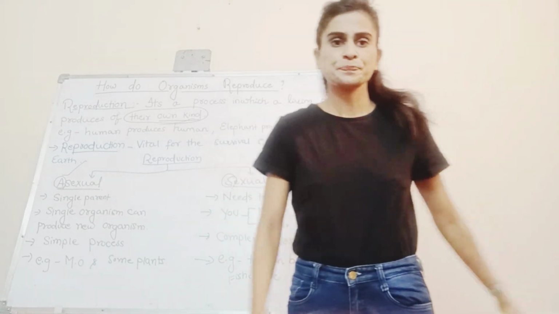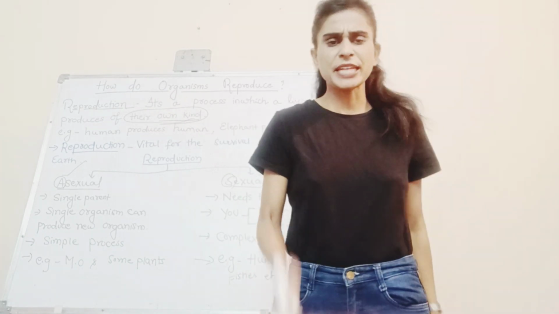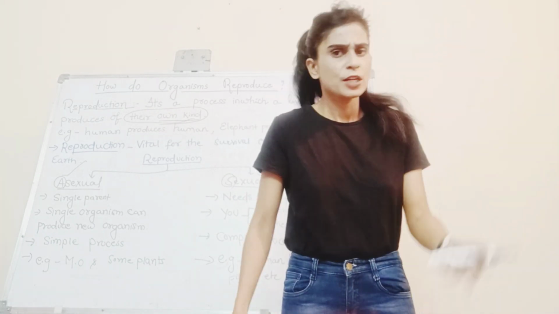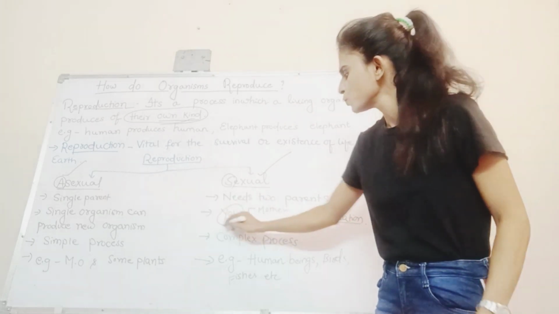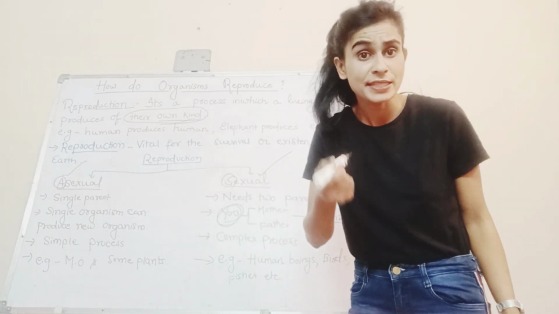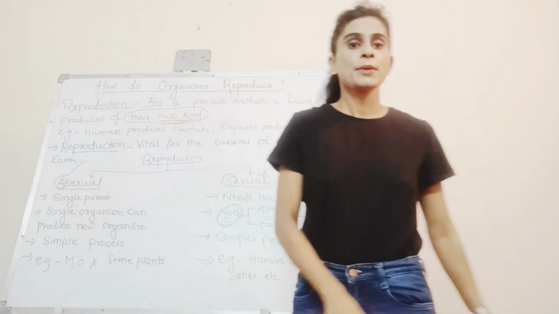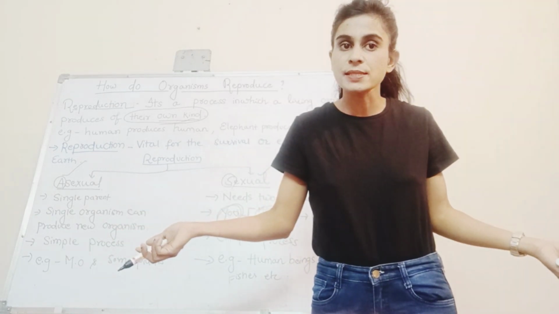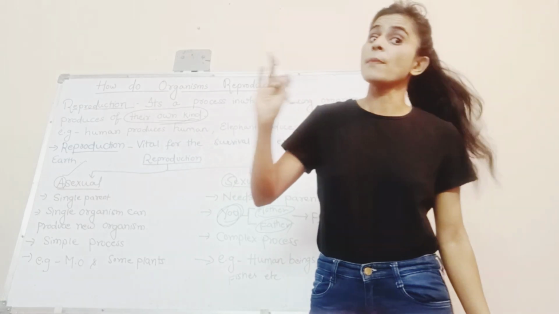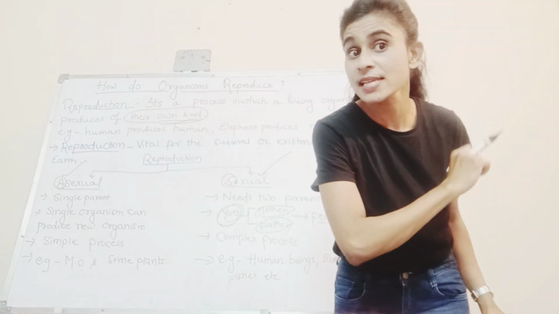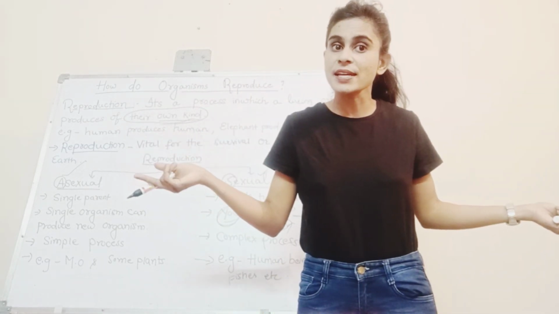Sexual reproduction. Again, let me take you as an example. You came into existence. Yes, you and me. Our mother and father produced us and we came into existence. Father is required, mother is required. How many parents are required, guys? Two parents are required.